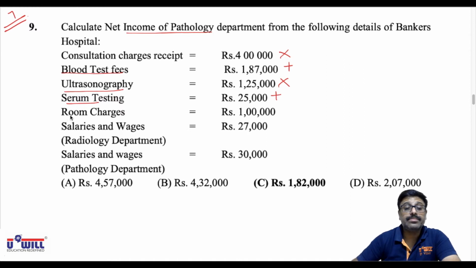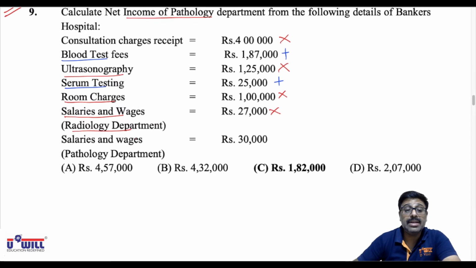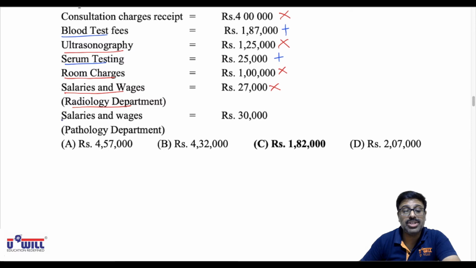I'll mark in different color so that you understand it. This will get added, blue color items. Blood test and serum testing are related to pathology. Room charges are IPD, inpatient department's income, not to be considered. Salaries and wages of radiology department will not be considered. It's not of pathology, but salaries and wages of pathology department will be subtracted. Okay, it will get subtracted.